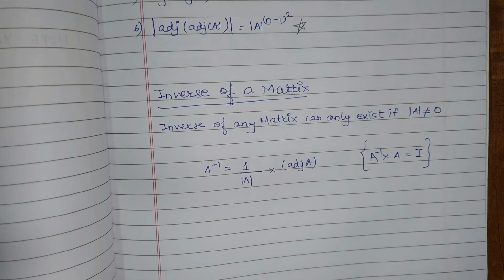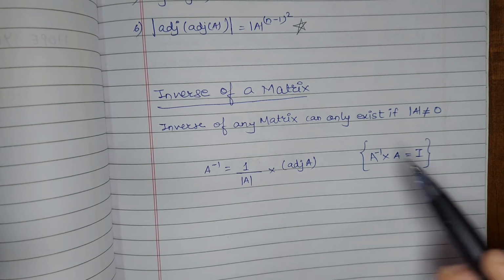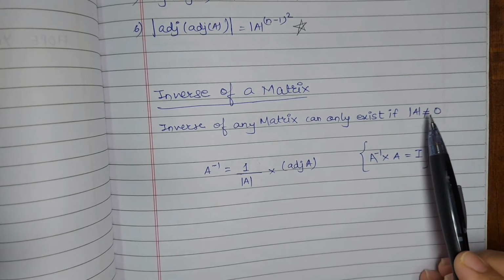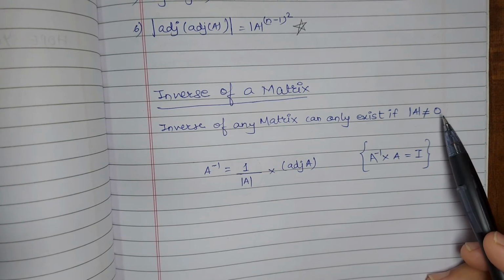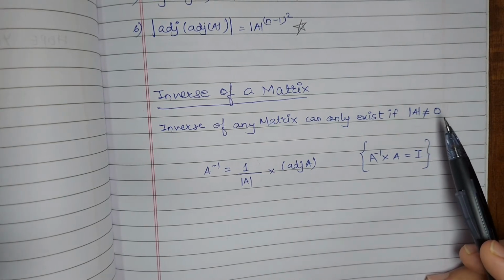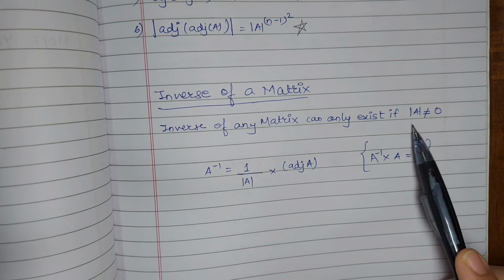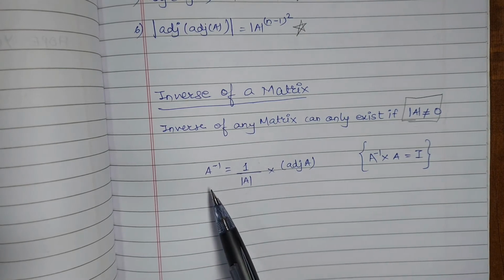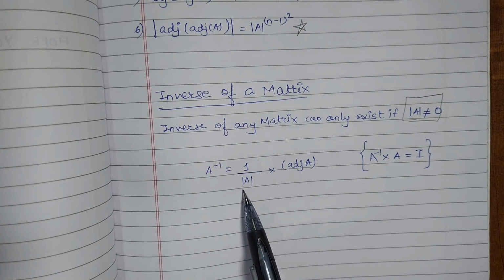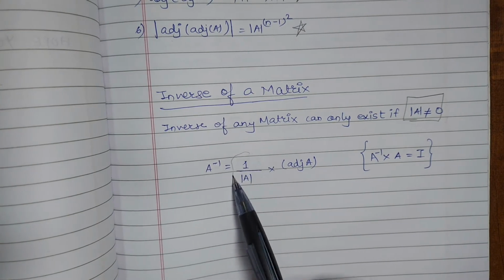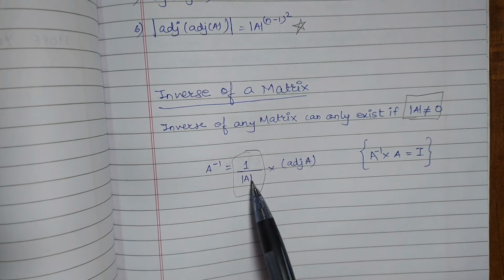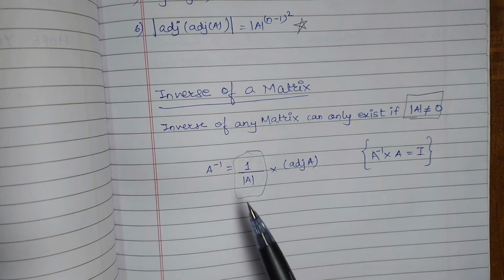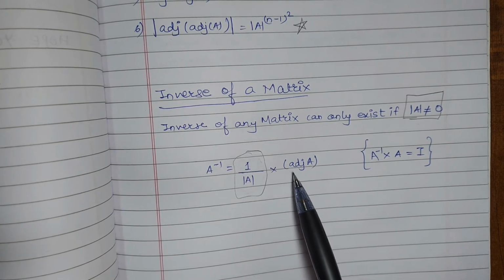Okay, so now next is inverse of a matrix. Now there is a condition to take the inverse of any matrix: the determinant of that matrix should not be equal to 0. So we have to keep this in mind that whenever a question is asked to find the inverse of a matrix, we first need to check whether this condition is true or not. Okay, so the formula to find the inverse of a matrix is A inverse equals 1 upon mod of A, multiplied by adjoint of A. Now this is why the mod of A shouldn't be equal to 0. If it becomes 0, this wouldn't be valid. So that is the reason.